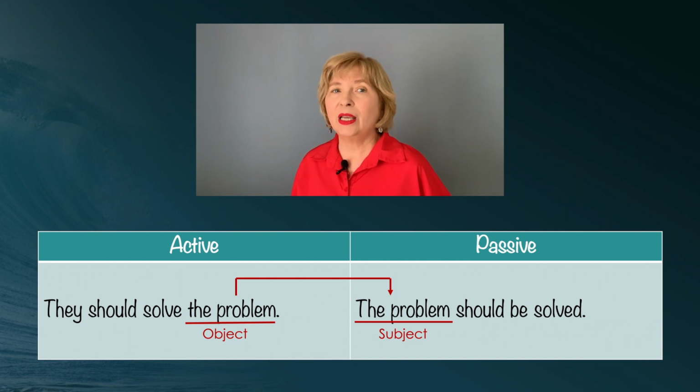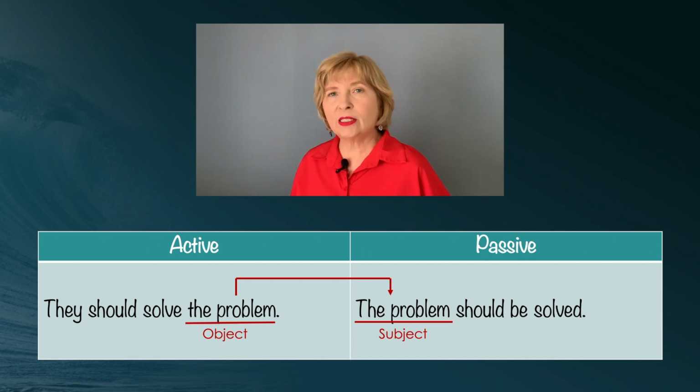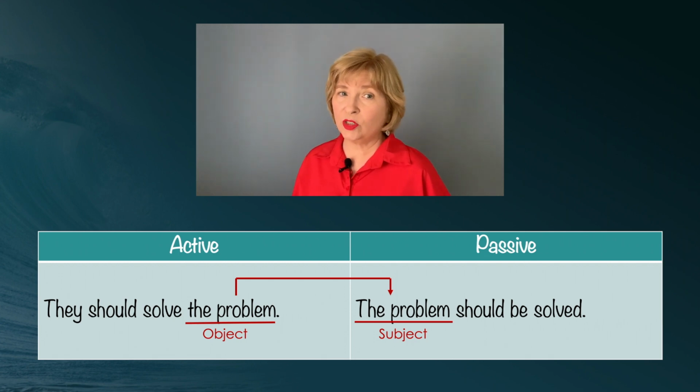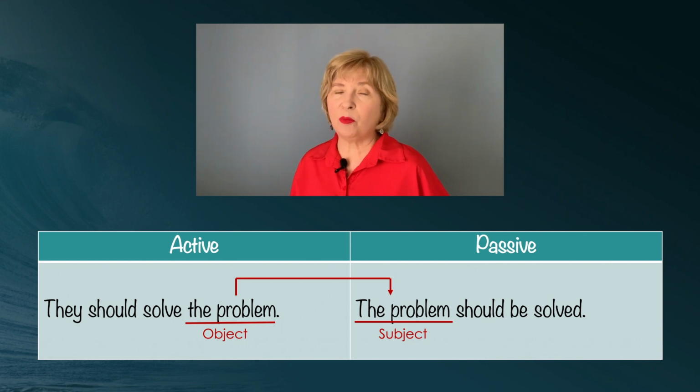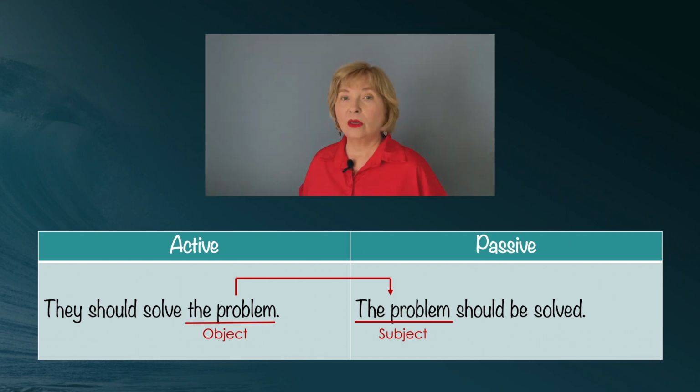I hope not. Let's put it this way. You know that the problem isn't solving they. It's the other way around. So this sentence is active. Now, if you look at the other one, the problem should be solved, you know this one has to be passive, again, because the problem can't solve anything. In both of these sentences, it's not really important who the agent is. It's important that this problem gets solved. When we use the passive with modals, we can look toward the future. So these are found in present, past, and future.